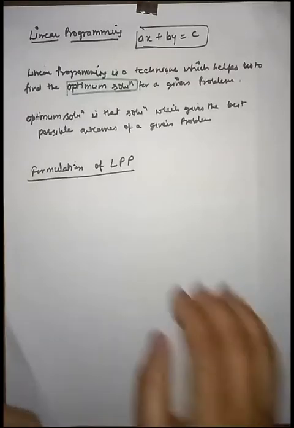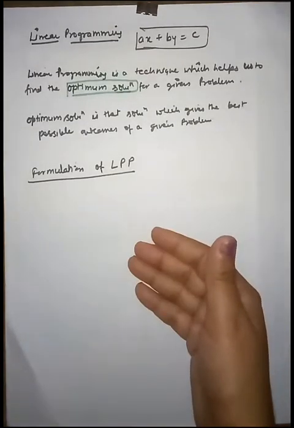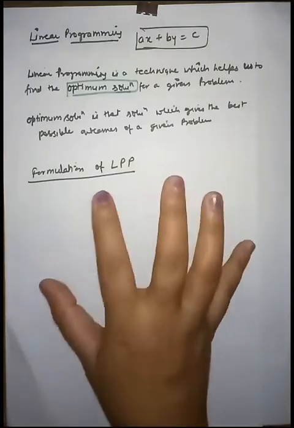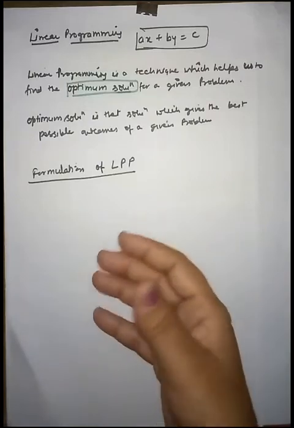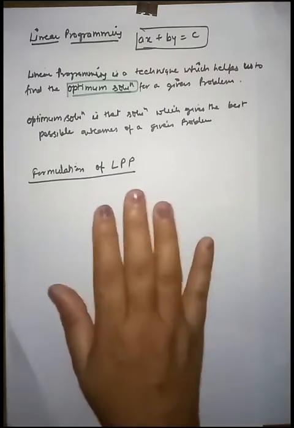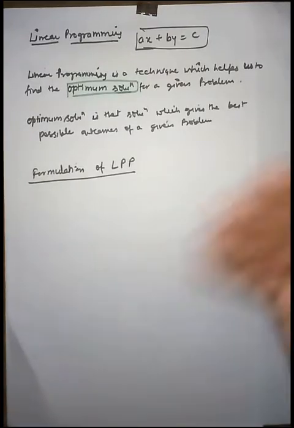First we write the formulation of LPP, then we discuss the LP model formulation, and after that we take some numericals on how to convert a given problem into an LPP. So let's consider.